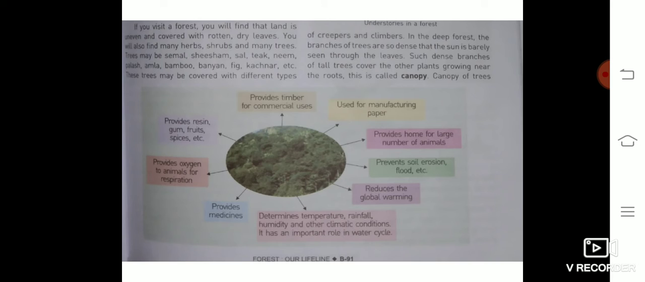Many uses of plants. Plants provide timber for commercial uses and for manufacturing paper, and plants provide homes for large numbers of animals. Birds live in plants. Plants prevent soil erosion, floods, etc. because plants bind soil.